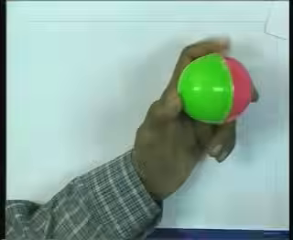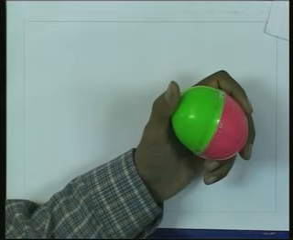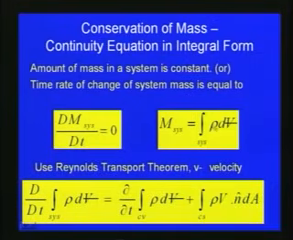As far as the mass of the system is concerned, whether it is the air inside this or the water inside a container, the mass can be defined within the system. We can integrate with respect to the density and then the volume. So the mass of the system can be written as the integral of rho dV.